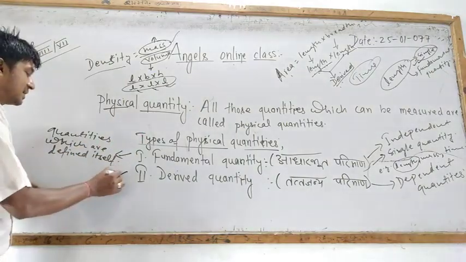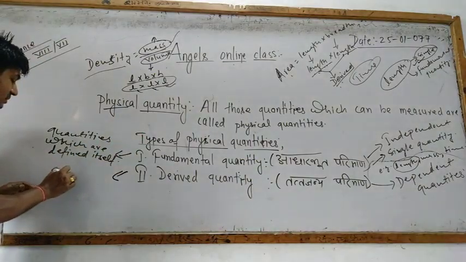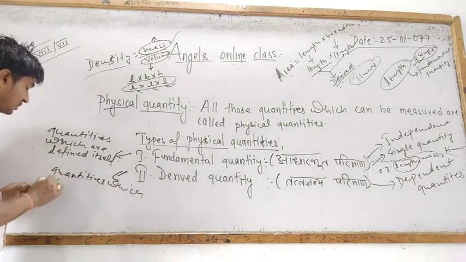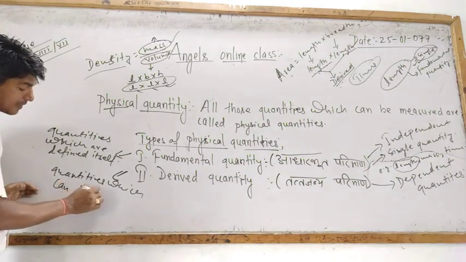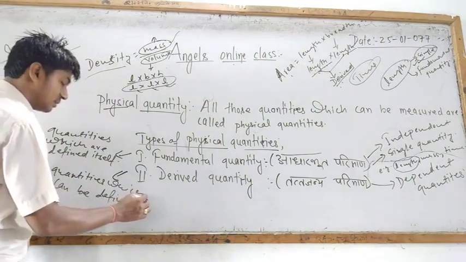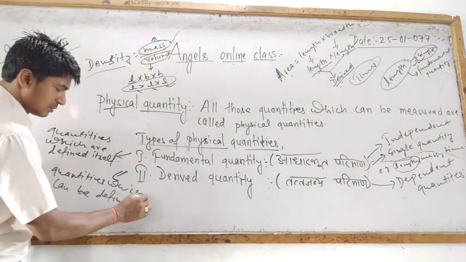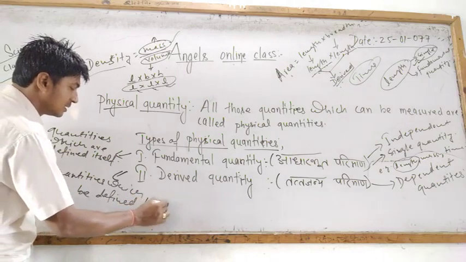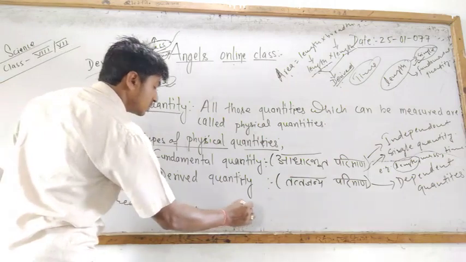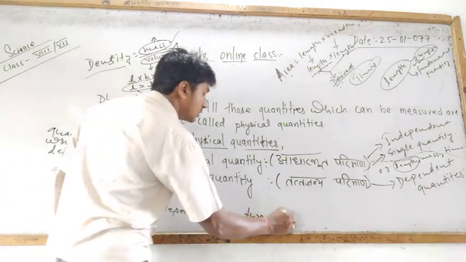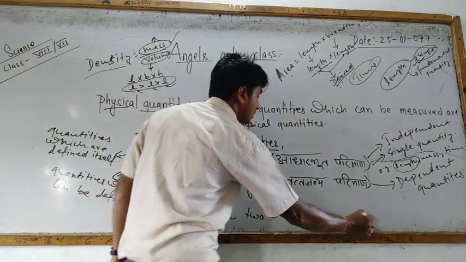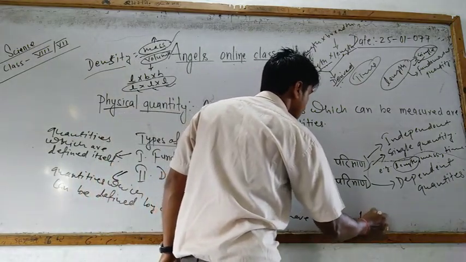In derived quantity, you will see quantities which can be defined by depending upon two or more fundamental quantities.